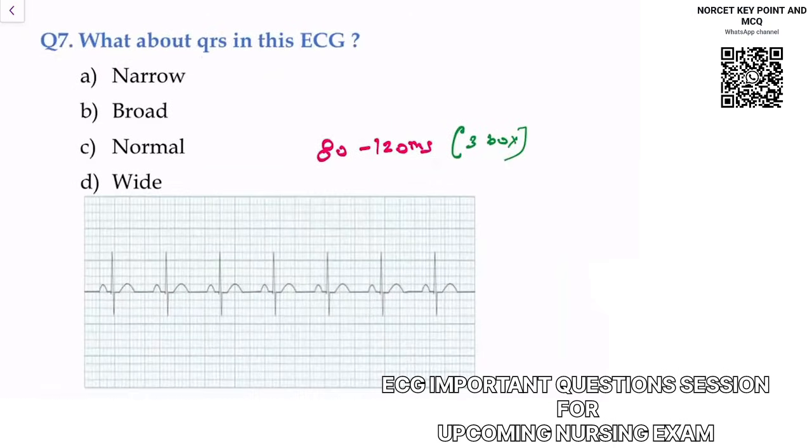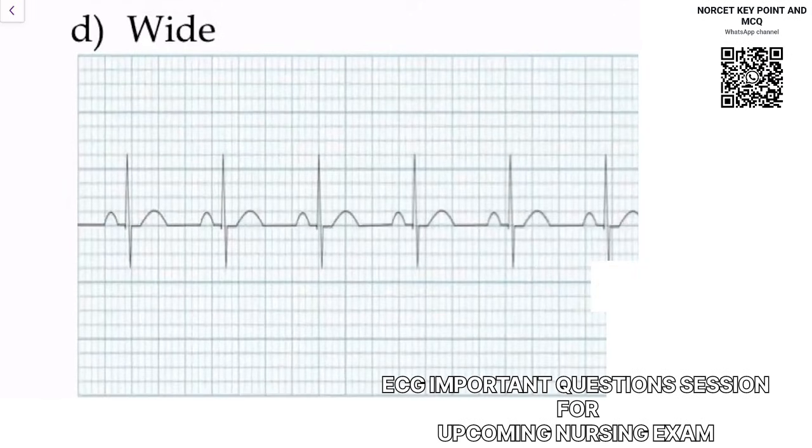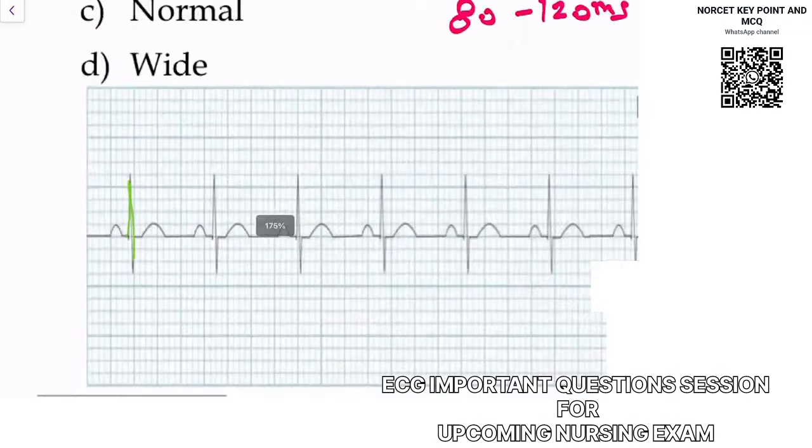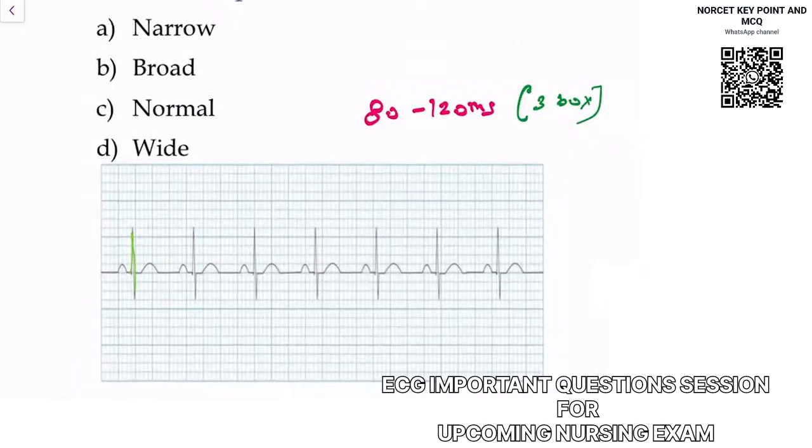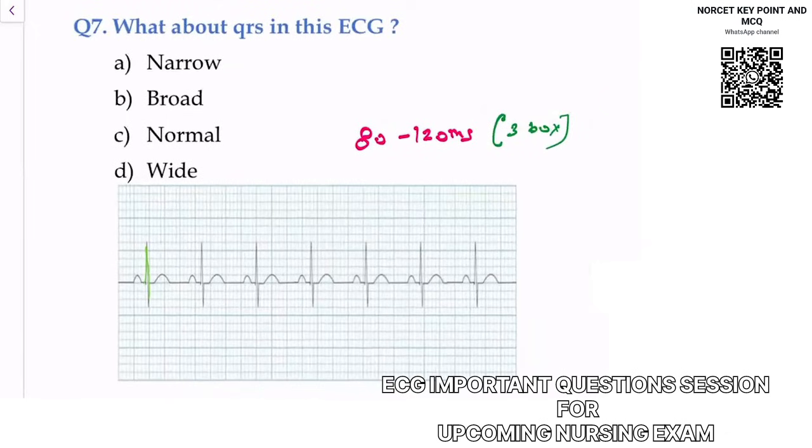But here you can notice the QRS. Let me highlight this. The QRS here is coming in only 1 box. This type of QRS is less, so we call it a narrow QRS. I made this question intentionally to explain the other ECG findings. So understand this: this is a normal QRS, and this is a narrow QRS.